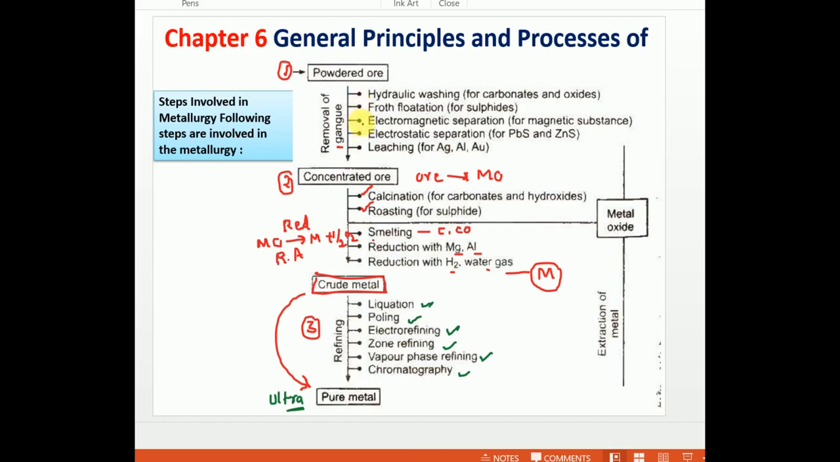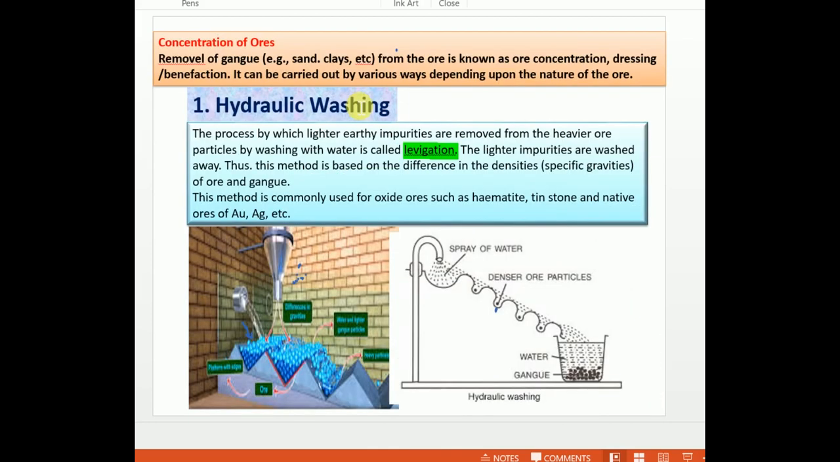Today I am going to discuss the first process involved in metallurgy, which involves many methods: physical methods like hydraulic washing, froth flotation, electromagnetic separation and electrostatic separation, and leaching. Among all these methods, leaching is the chemical method. The remaining methods come under physical methods, meaning we are not using any chemical reagent. So let's see the first method, that is hydraulic washing.